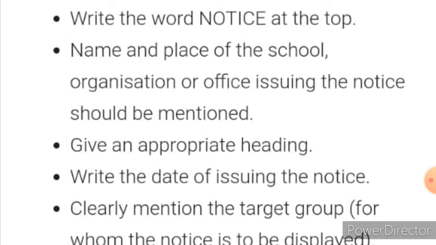Next, write the date of issuing the notice. The date should be mentioned. You have to give importance to writing the date. If the date is mentioned, the person reading the notice can understand when the organization is going to conduct the competition or when the work is to be filled. So everything should be mentioned according to the date. So the date is very important.